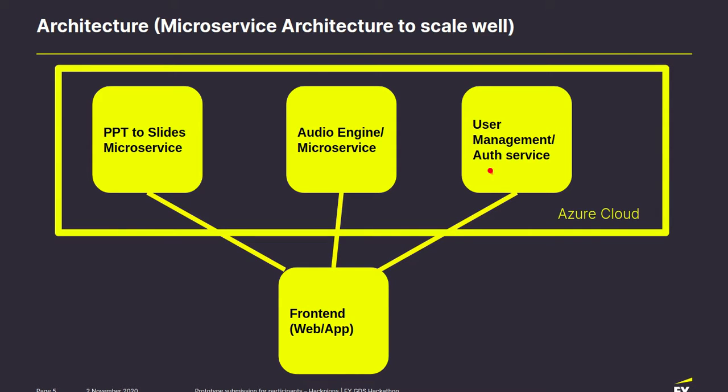Also the audio engine microservice is important because it is the main service that will convert the text in a PPT into an audio format. Also this PPT to slide microservice is the best microservice we have made during this hackathon, where a PPT is uploaded and it gets converted into a very interactive slide. So this microservice is our USP, the core of our whole prototype.